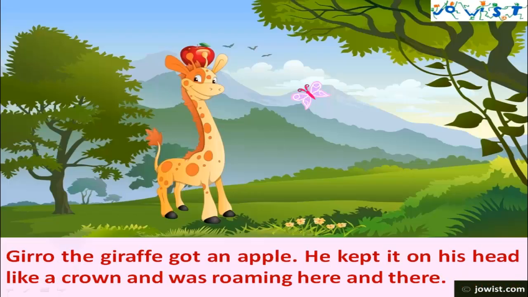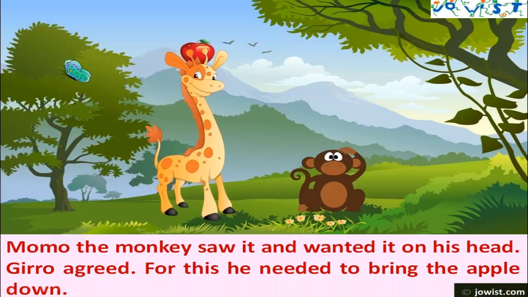Jiro the giraffe got an apple. He kept it on his head like a crown and was roaming here and there. Mumu the monkey saw it and wanted it on his head. Jiro agreed. For this, he needed to bring the apple down.